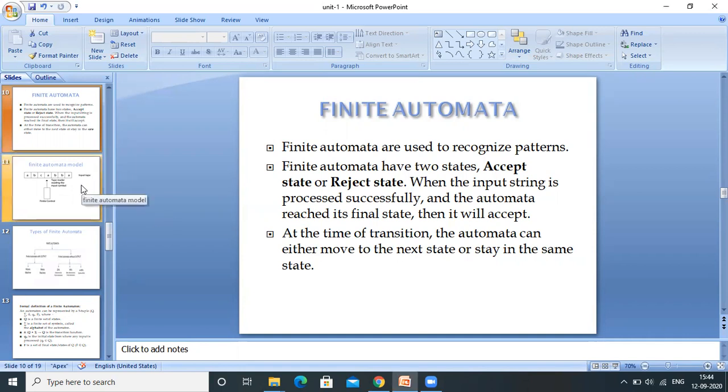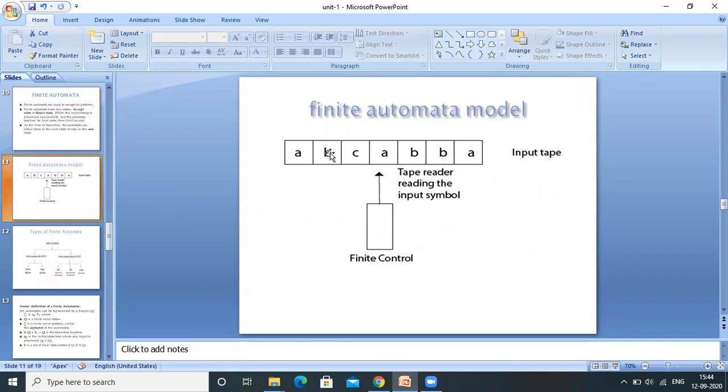Let's see the basic model of finite automata. Finite automata contains an input tape. Here we will store the input string, then a tape reader for reading one symbol at a time from the input tape. Tape reader is used to read the input symbol from the input tape. Finite control will change this input reader. It may stay in the current state or it may go to the next state. This finite control will help to change the state of a finite automata.